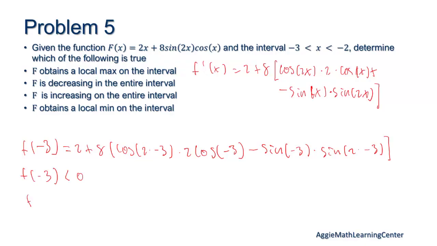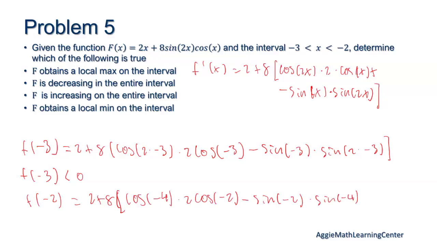And then we'll do the same thing for f of -2. 2 plus 8 times cosine of -4 times 2 cosine of -2 minus sine of -2 times sine of -4. And f of -2 is positive. Therefore, if I have a negative slope on one side and a positive slope on the other side, what do I have?